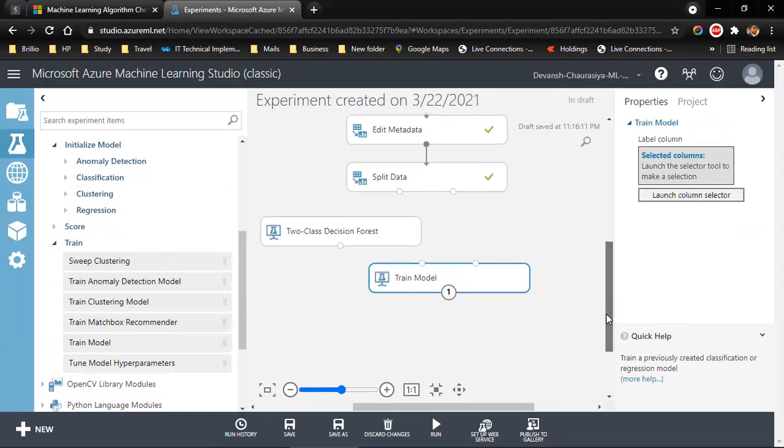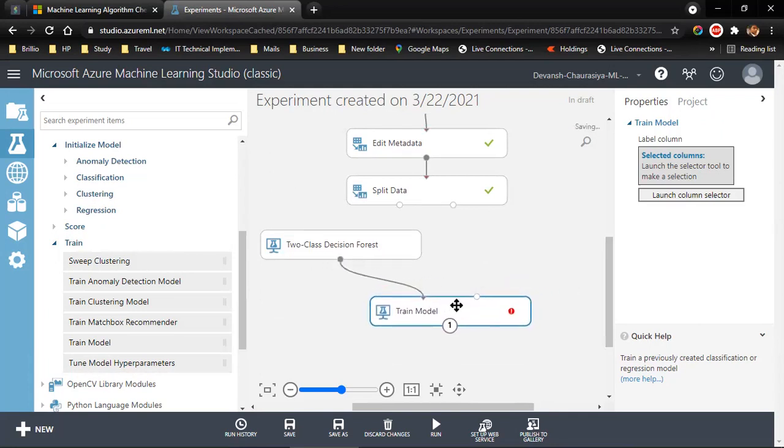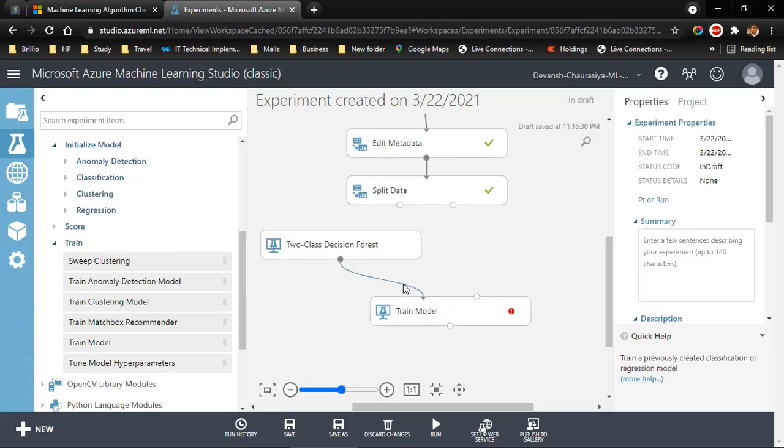Now to train the model, one data is coming from here, the algorithm is coming from here, on which algorithm I am training, and this is data. I can right click and I can delete.